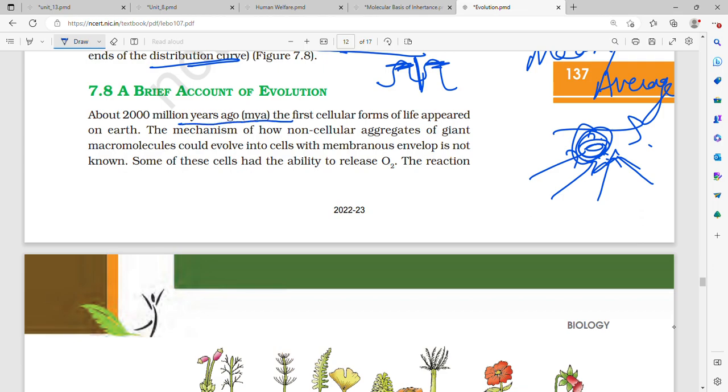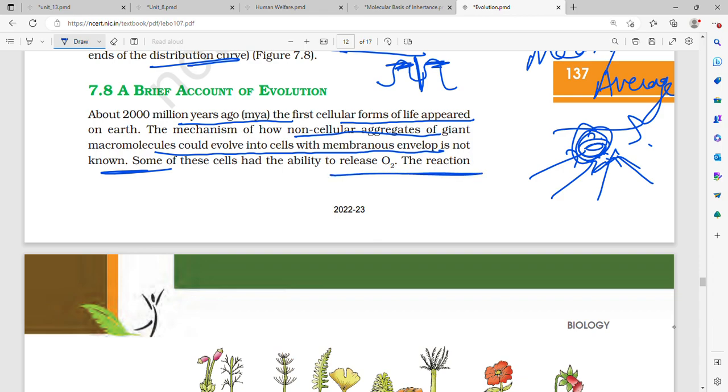About 2000 million years ago, that is 2 billion years ago, the first cellular forms appeared, and 3 billion years ago the first non-cellular forms appeared. The mechanism of how non-cellular aggregates of giant macromolecules could evolve into cells with a membranous envelope is not known. We do not know how they became cells with a membranous envelope.